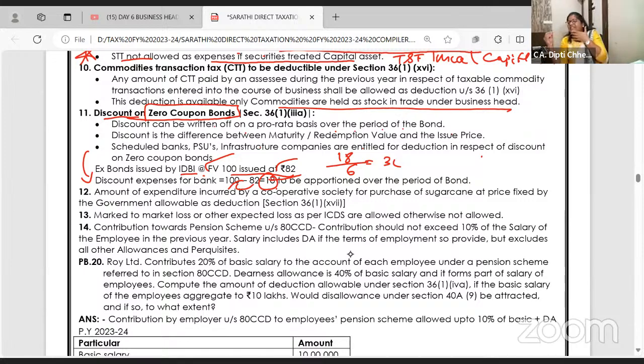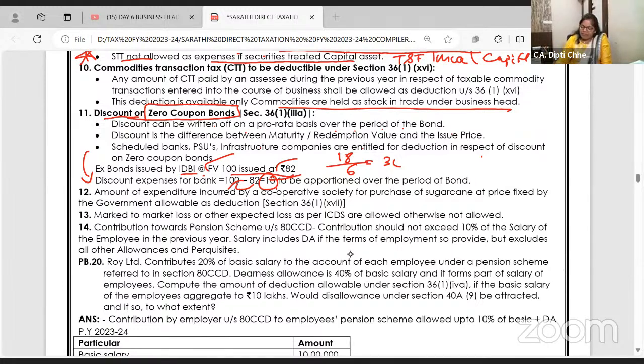These are not routine classes where I say, okay, I'll sit, you all write this down, right? Chalo. So the concept of zero coupon, the name itself says zero coupon. What is coupon? Whoever has got an interest coupon will receive interest, but there are no coupons. Just put 82 rupees, after 6 years we'll give you 100. Don't expect anything in the 6 years.